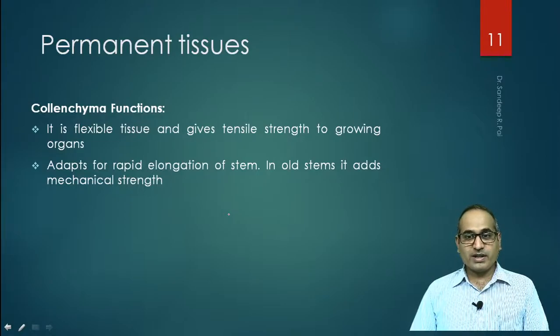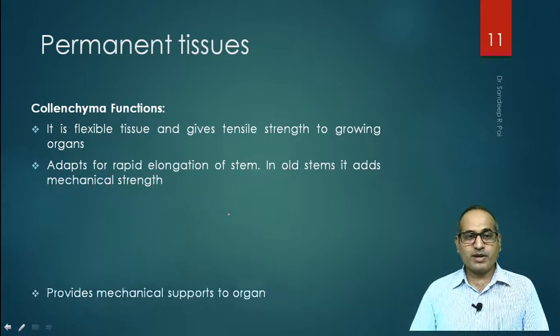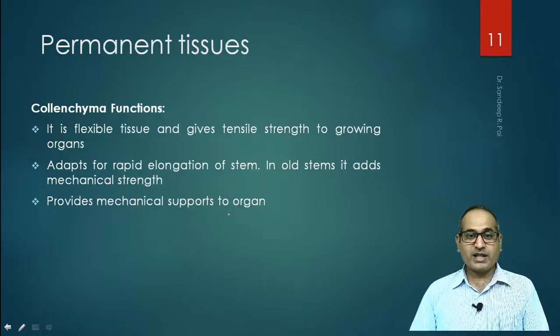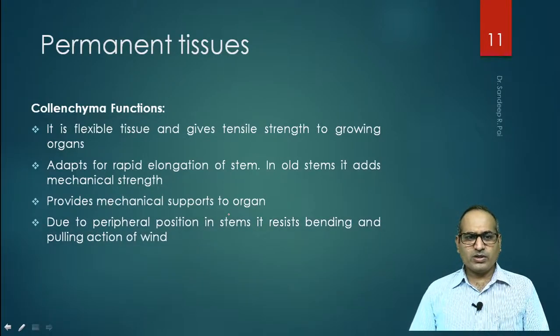In old stems, it adds mechanical strength. Mechanical strength, the one what I have explained you earlier, it provides mechanical support to organs. So whatever organs are there, leaf, thorns, spikes, fruits, okay, it provides mechanical support to all these organs.